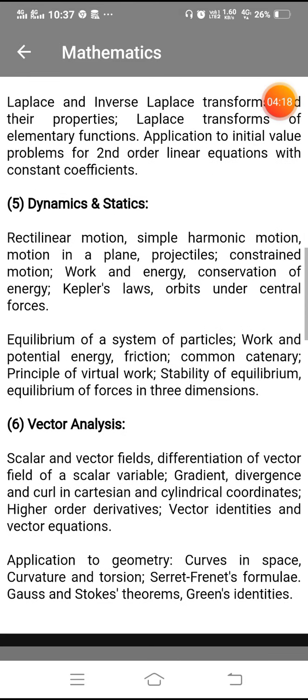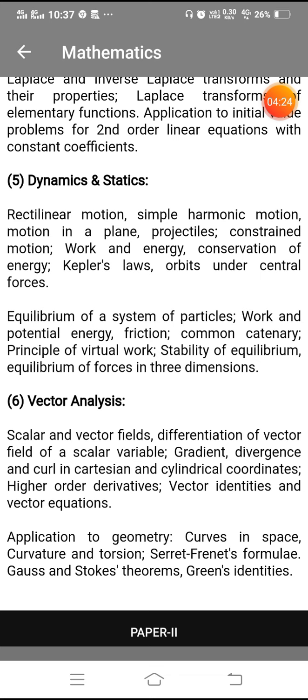And another is dynamics and statics: rectilinear motion, simple harmonic motion, motion in a plane, projectiles, constrained motion, work and energy, conservation of energy, Kepler's law, orbits under central force. So dynamics and statics is related to physics, but in UPSC it comes in the optional mathematics paper, so you have to study physics also. And another is equilibrium of a system of particles, work and potential energy, friction, common catenary, principle of virtual work, stability of equilibrium of forces in 3 dimensions.